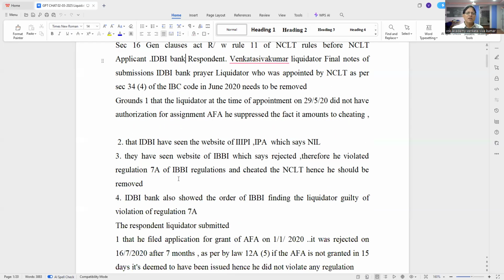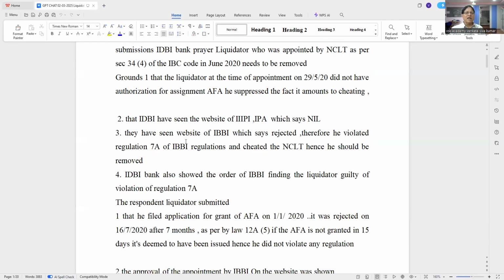Second, what do they say? We have seen the websites of two regulators. The first regulator is IIIPA, Institute of Chartered Accountants. It says nil. Nil is different from rejection. Third, we have also seen the IBBI website, which says rejected. Therefore, he violated regulation 7A of the IBBI regulations and cheated NCLT. Hence, he should be removed. That was their prayer.